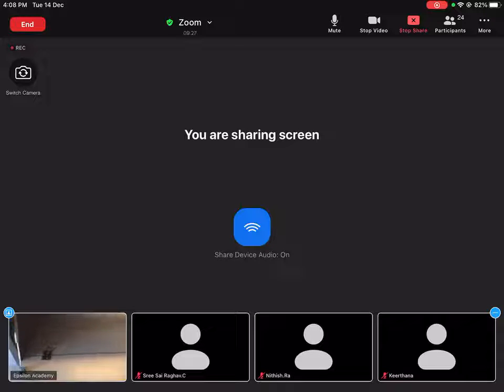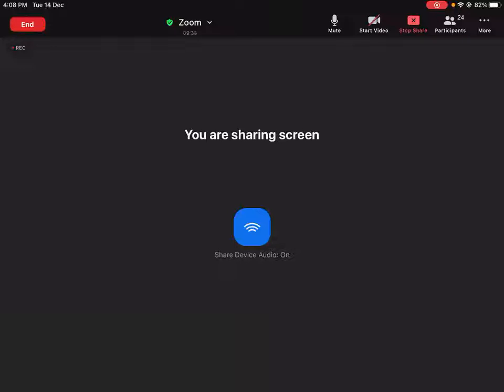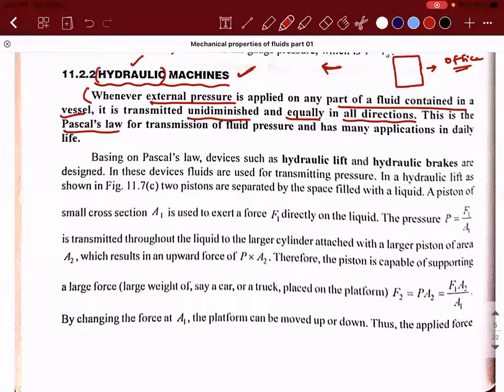Guys, at least tell me yes or no. Yes, sir. Did you observe what happened? So that pump which I showed you is a hydraulic pump. That is also another application of Pascal's law. Are you guys able to visualize what I'm trying to say? That is also one of the hydraulic motions, but that is not what we are going to discuss. See, there's a real-time example that I tried to show you so that you can visualize what exactly is happening.